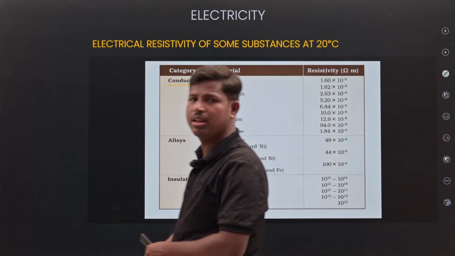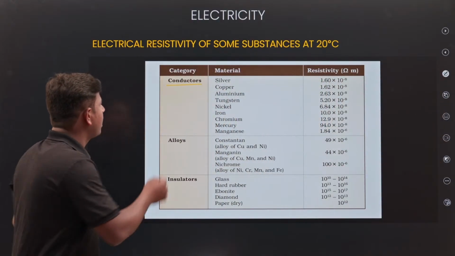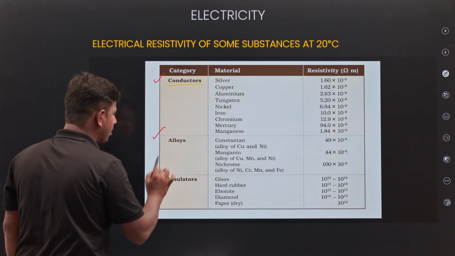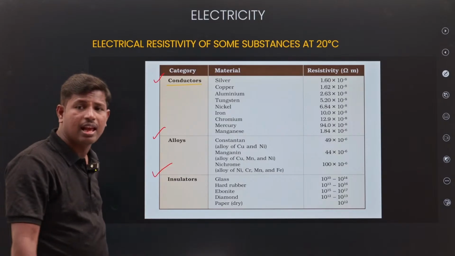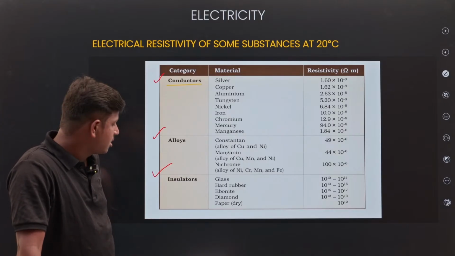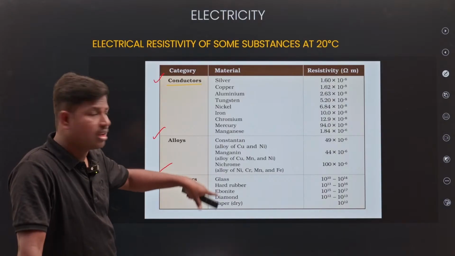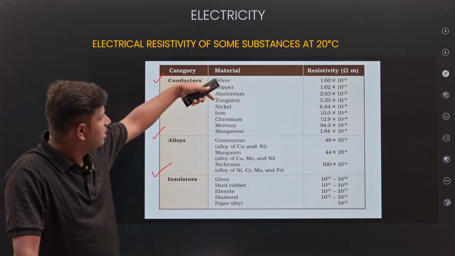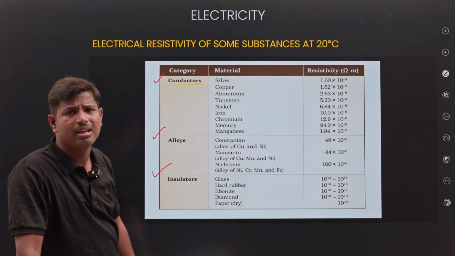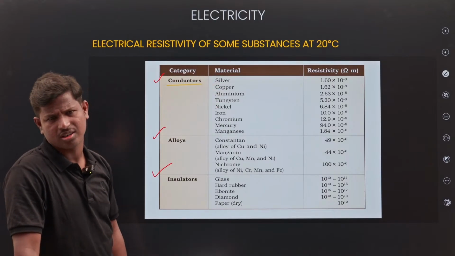Which is having few materials, right? Look at that, examples of conductors, alloys, insulators. Okay, insulators which are there? Glass, rubber, plastic. These all are insulators only, na? And conductors: silver, copper, aluminium, tungsten, nickel, iron, mercury, manganese. Mostly all the metals are there in conductors.